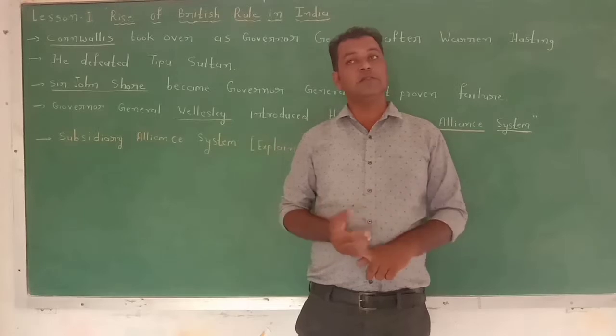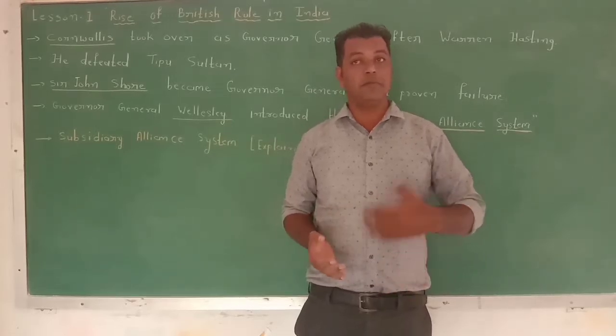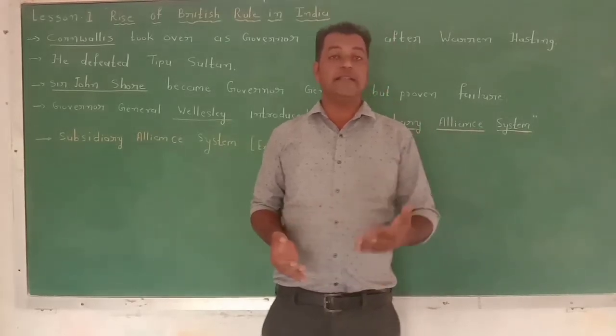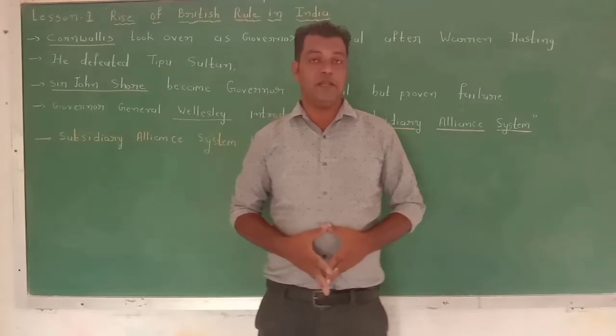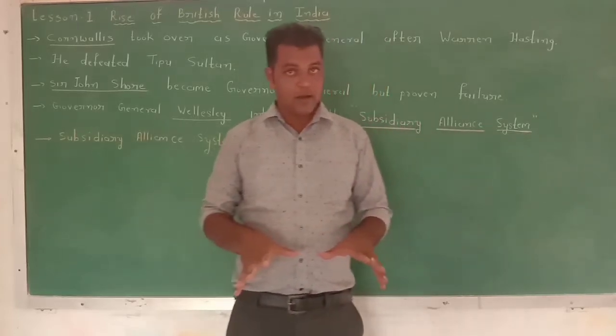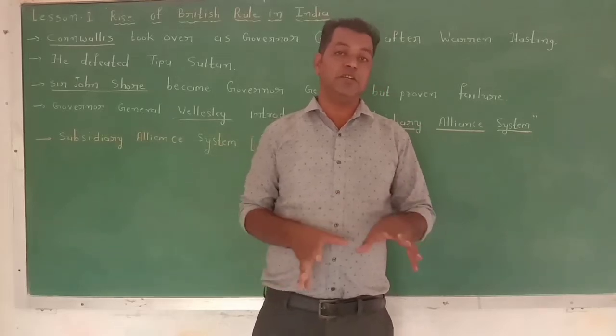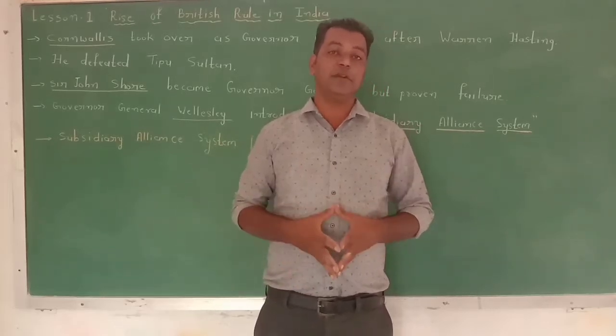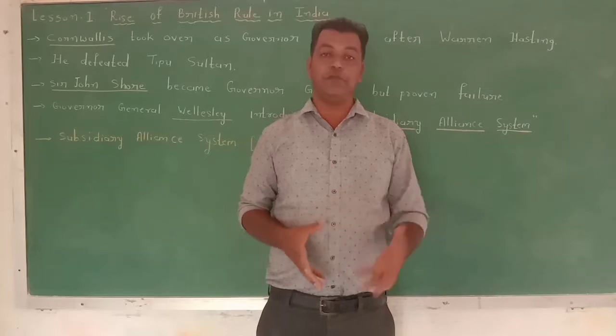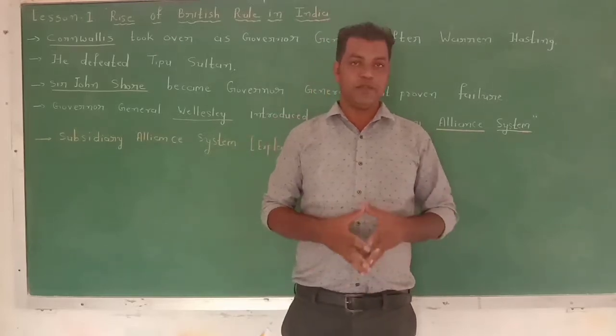So the Governor General of Bengal was authorized with the designation of Governor General of India. That helped the Governor General of the British East India Company to expand and to interfere all over India.